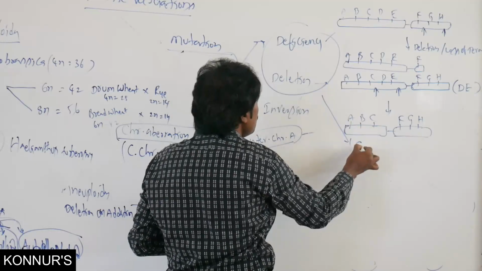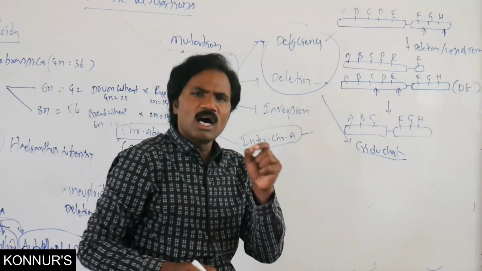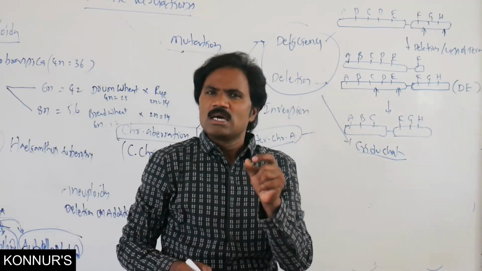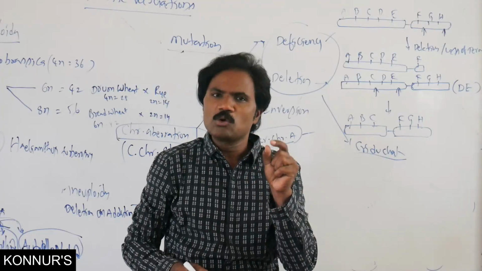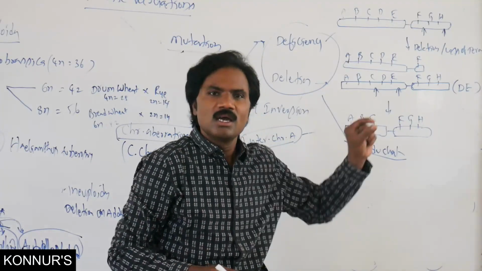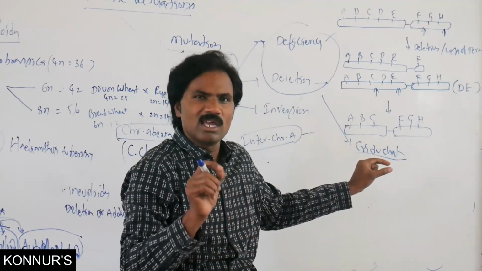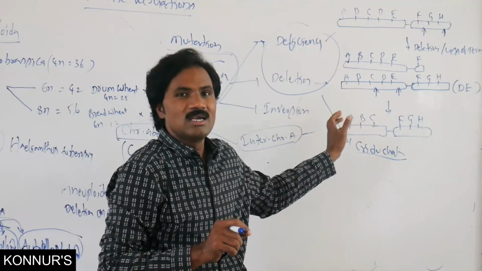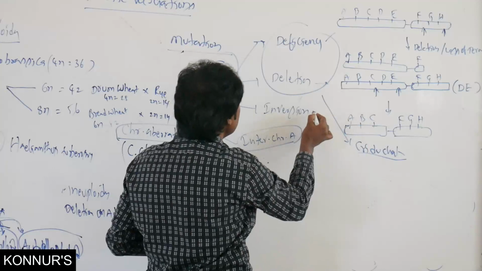In human beings, a short arm deletion of the 5th chromosome causes Cri-du-chat. That means cat-like crying of small infants because of that deletion.